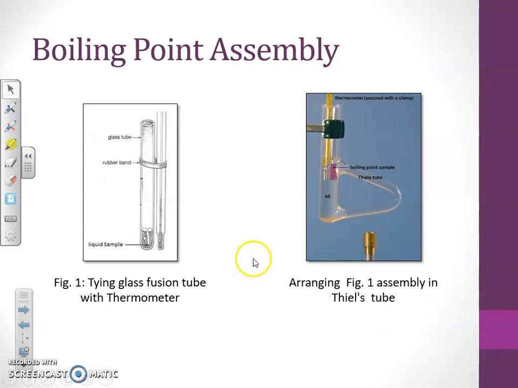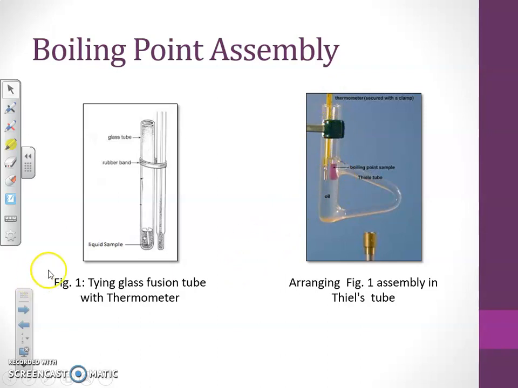The observation will be similar. We gradually and slowly increase the temperature, and observe the temperature at which the liquid starts to bubble or boil, when the first bubble comes due to the boiling of the liquid. At the temperature at which the first bubble appears or the liquid starts to boil, the temperature should be noted down, and that is the boiling point of the liquid sample. Simple, we have to note down the temperature at which the liquid starts to boil or the first bubble comes out.